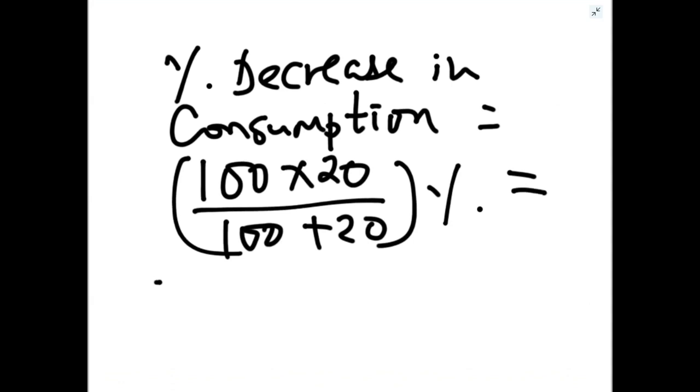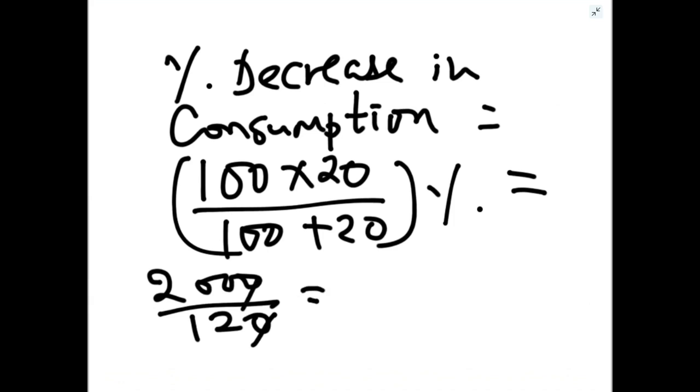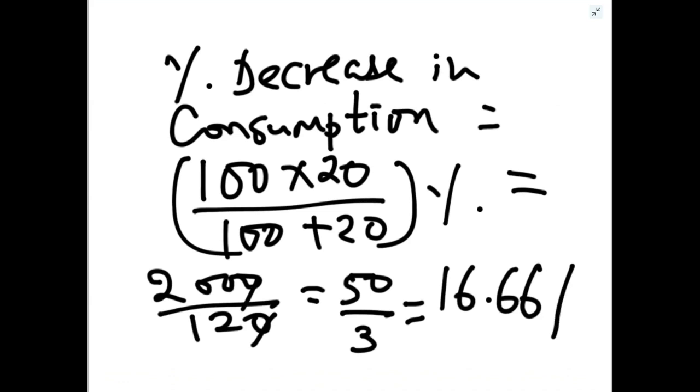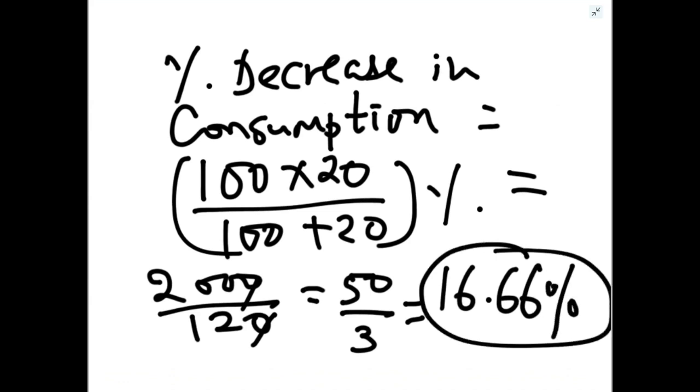Directly we get the percentage. 2000 upon 120 or 200 by 12. Further if you simplify, 50 upon 3. So approximately 16.66 percentage. This is the answer we are looking for. तो आपको कंजम्पशन कितना 20% डिक्रीज नहीं करना, भले पेट्रोल का रेट 20% बढ़ गया. कंजम्पशन कितना डिक्रीज करना, only 16.66% in order to maintain the same expenditure.